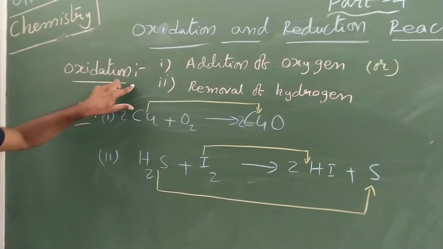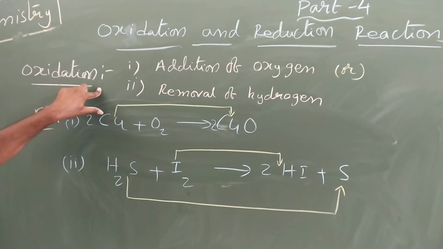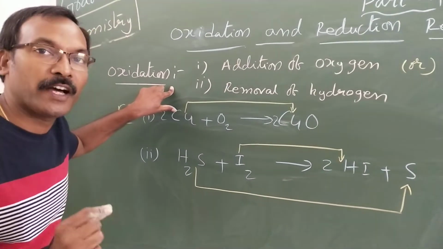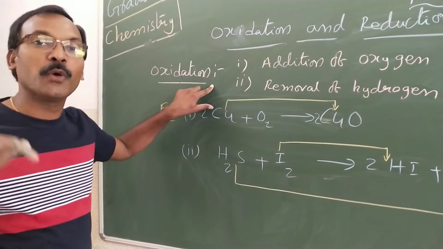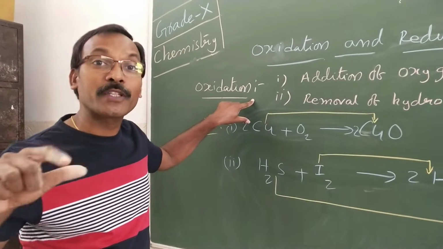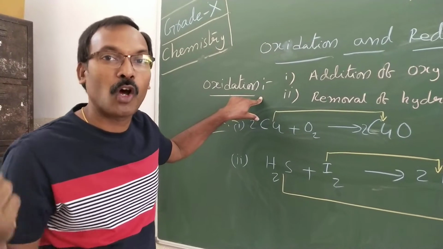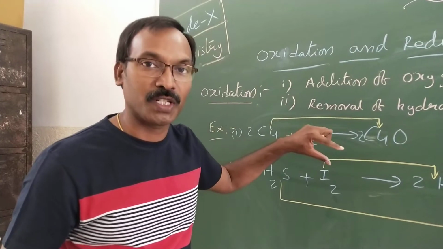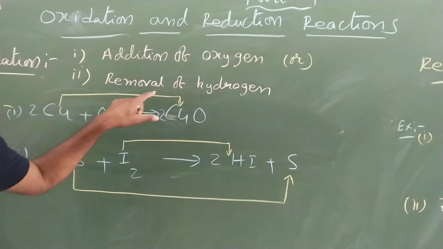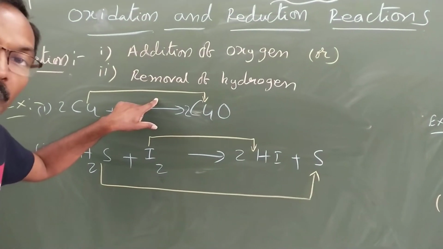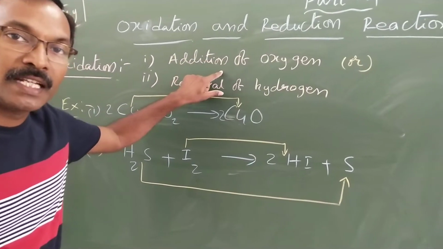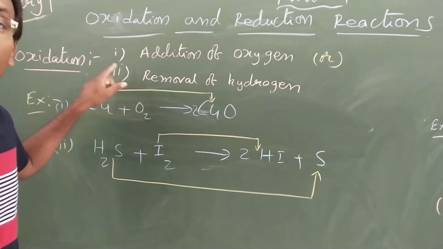See, oxidation is nothing but addition of oxygen. If any chemical reaction is happening, and in that you add oxygen to the given substance, then it gains oxygen. That is known as oxidized. It will have more oxygen with it. That is nothing but oxidation. That is one type of definition we can give. Or else, if hydrogen is removed from a chemical substance, that is also known as oxidation reaction. Addition of oxygen or removal of hydrogen will be known as oxidation.